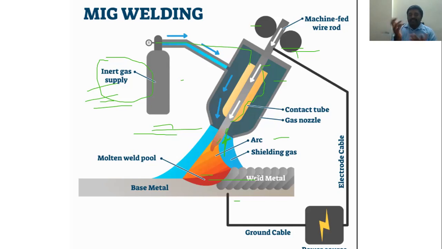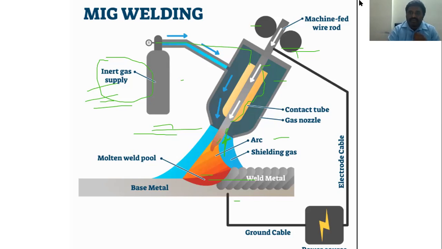Now the applications. It can weld carbon steel, alloy steel, stainless steel, heat resistant alloys, magnesium alloy, copper, aluminum, anything. Special techniques can also be used. MIG welding is widely used especially in the aircraft and automobile industries.